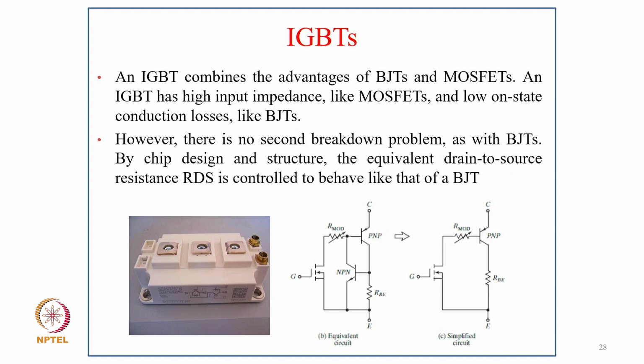Now coming to the IGBT, which is really a very wide voltage range device nowadays and preferred. It has the advantages of the BJT as well as the MOSFET, and as you see, the equivalent circuit is a combination of MOSFET and BJT. The drawback of the BJT is removed by the MOSFET on the input side. So the IGBT has a high input impedance like a MOSFET and low on-conduction losses like a BJT. However, there is no second breakdown problem as with the BJT. By chip design, the equivalent drain to source resistance RDS is controlled to behave like a BJT, as you can see in the simplified and equivalent circuit.